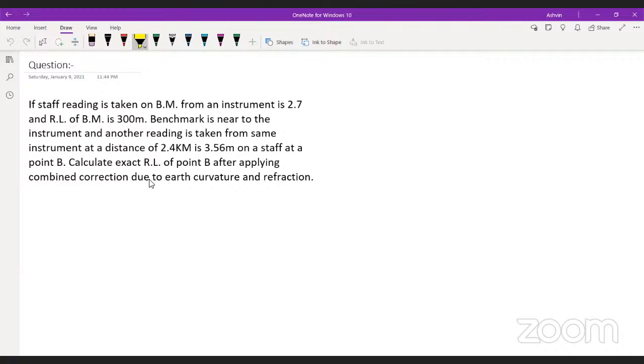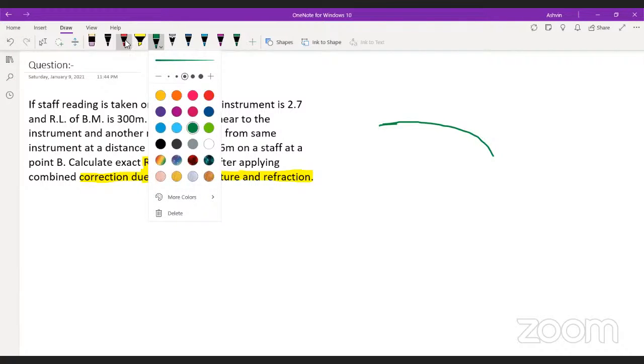First of all, in this question we have to calculate RL of point B after applying the correction due to the Earth's curvature and the refraction. Always remember this thing: whenever the distance is bigger or longer, we have to consider the Earth's curvature. Yes or no, guys?